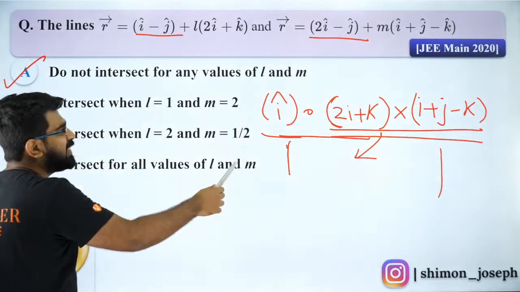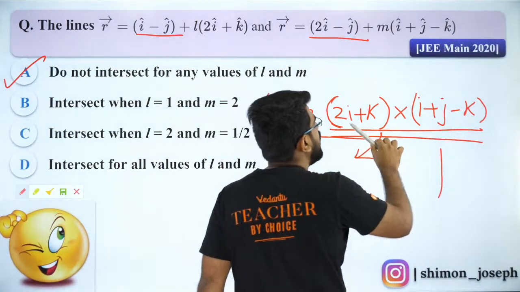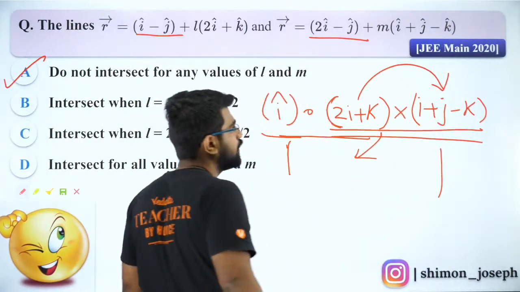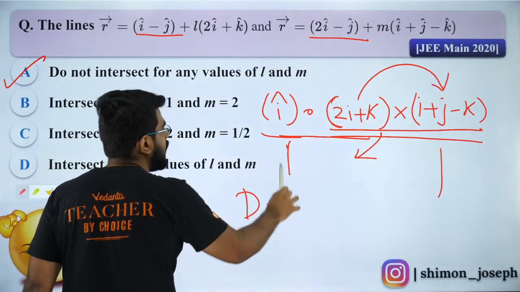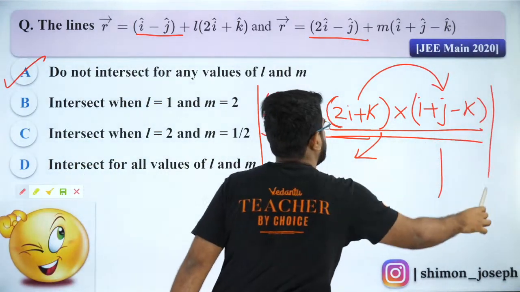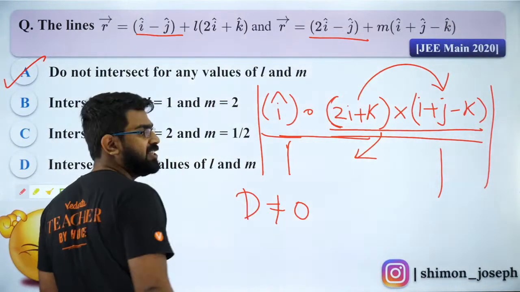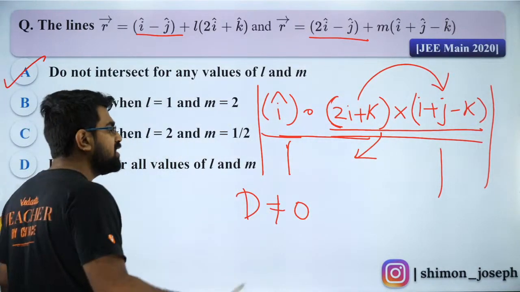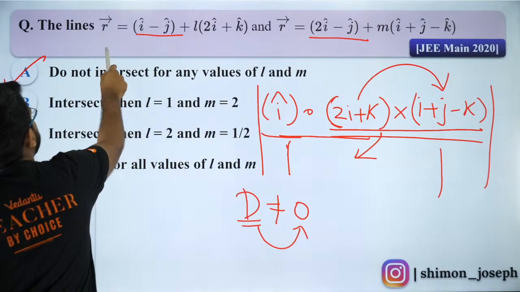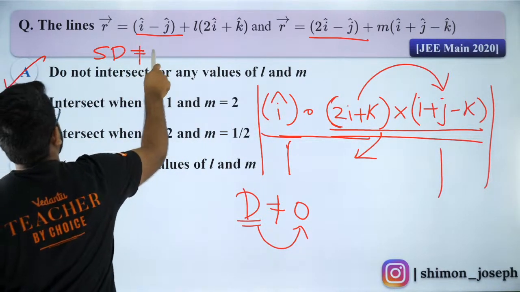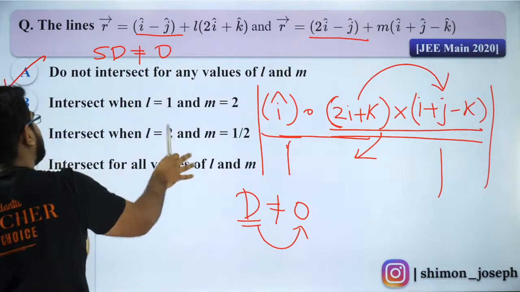Okay, so guys, basically you need to find out the cross product of these two. Can you guys do that? So your D is equal to the modulus of this quantity. It will not be 0. You guys can check it. So since your D is not 0, I will get the shortest distance is not 0, hence they are not intersecting.